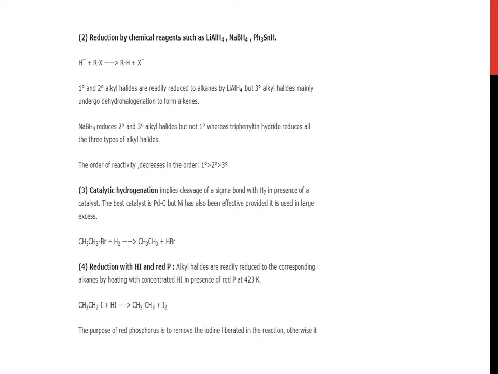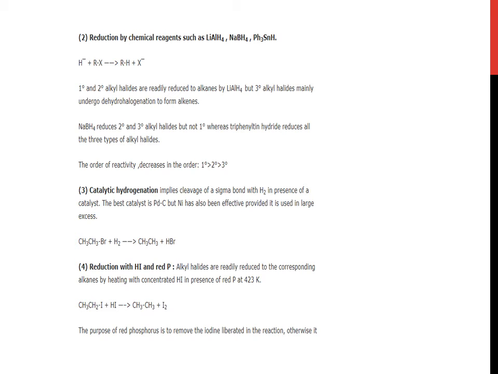Primary and secondary alkyl halides are readily reduced to alkanes by lithium aluminium hydride, but tertiary alkyl halides mainly undergo dehydrohalogenation to form alkenes.